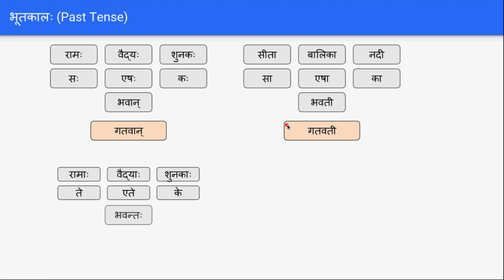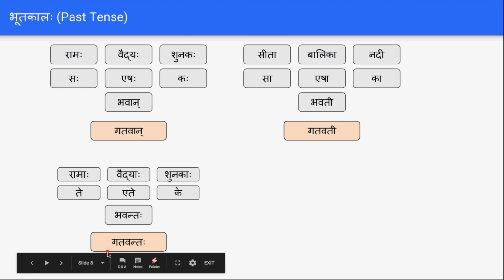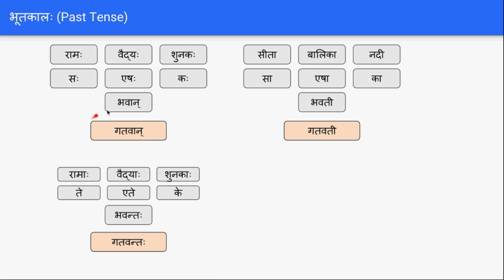And similarly, the other set of words, the plural forms of these masculine words like Ramaha, Ramaha, Vaidyaha, Vaidyaha. We have seen these plural forms previously. In the present tense, we were using Ramaha gacchati, Ramaha gacchanti. In the past tense, Ramaha gatavan, Ramaha gatavantaha. Gatavan singular, gatavantaha plural. You can remember based on bhavan, bhavantaha, gatavan, gatavantaha. So Ramaha gatavantaha, all Ramas went.